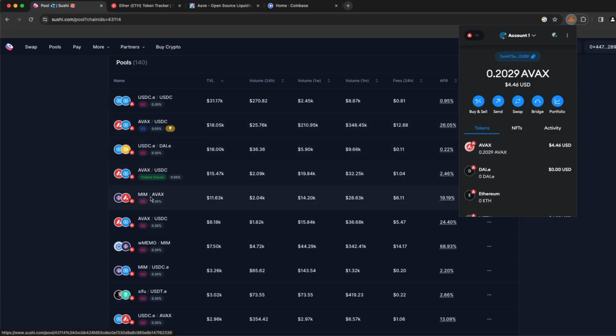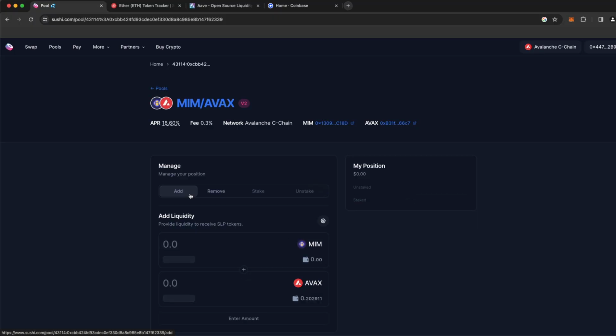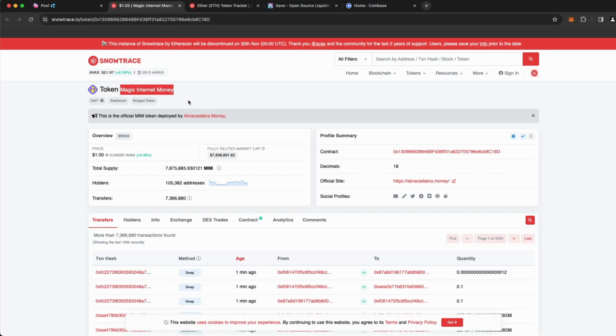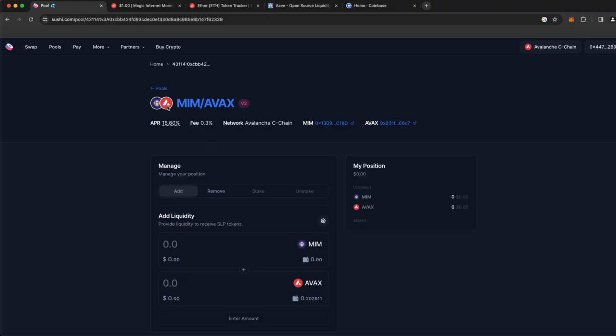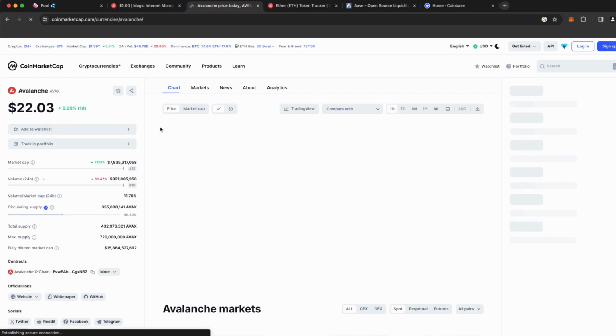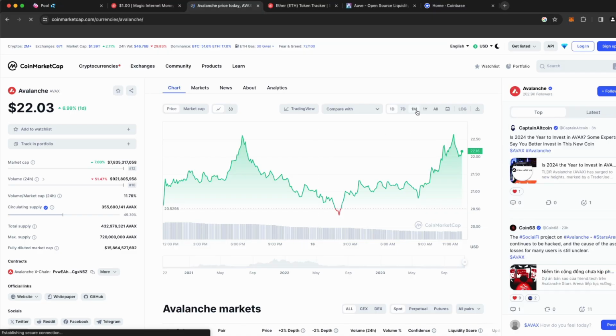And then we also have the MIM, and if we investigate this pair here, we can head over to this contract and see which contract this is. This is the Magic Internet Money. So this is another stable coin, but it's a new one that we haven't used before. And we have a pair where it's one stable coin and another coin that is not stable. Because if we take a look at the AVAX coin, you'll see that the value fluctuates. Here, let me show you that on CoinMarketCap so you can see the chart.